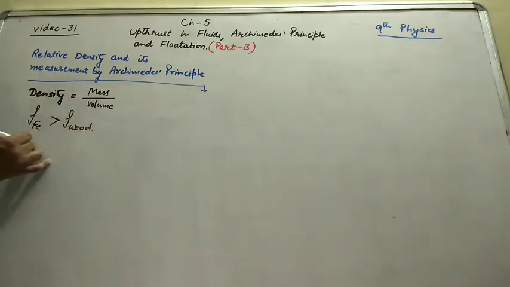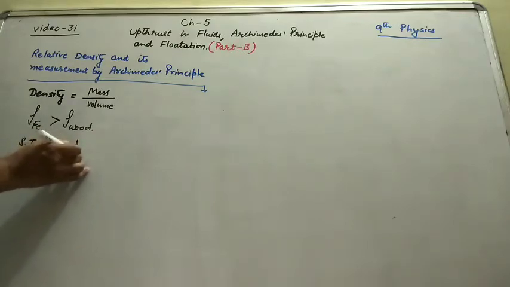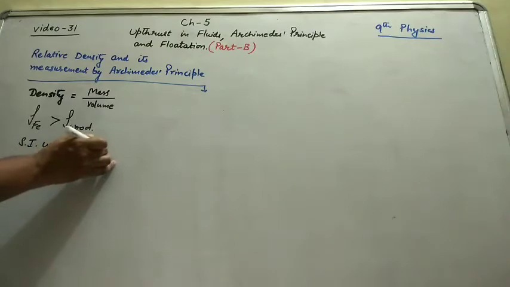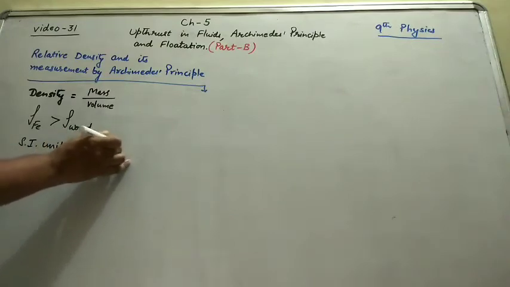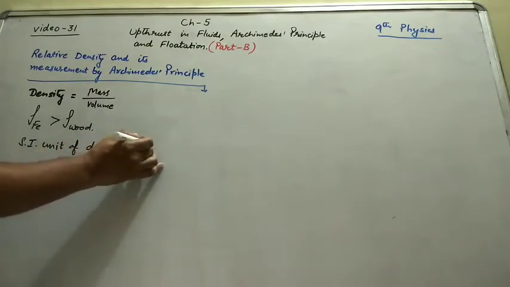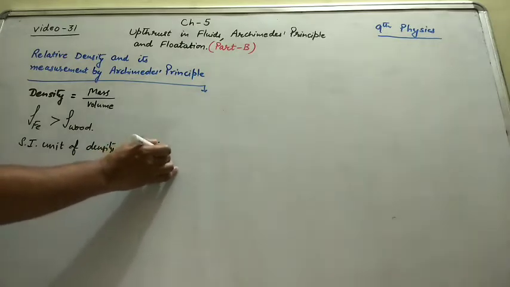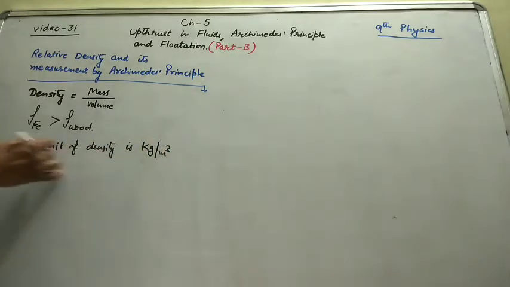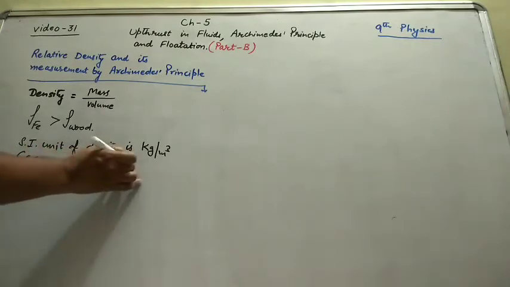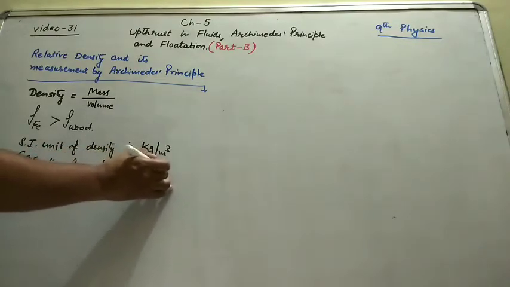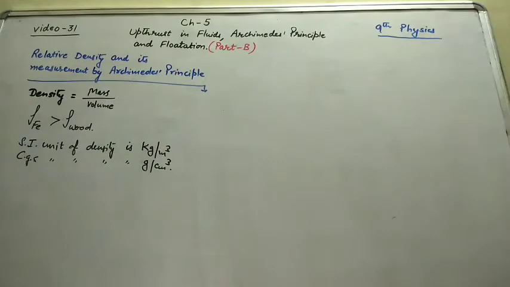The SI unit of density is kilogram per meter cube and its CGS unit is gram per centimeter cube.